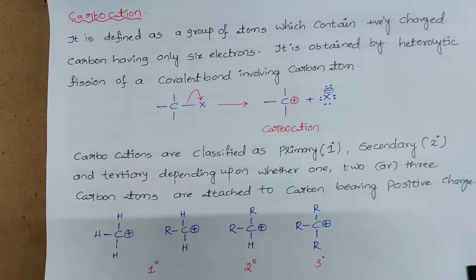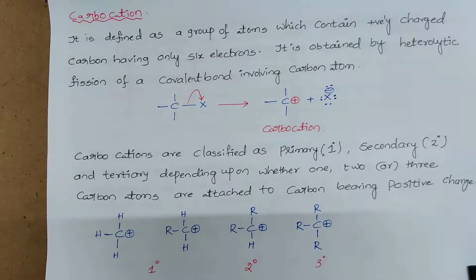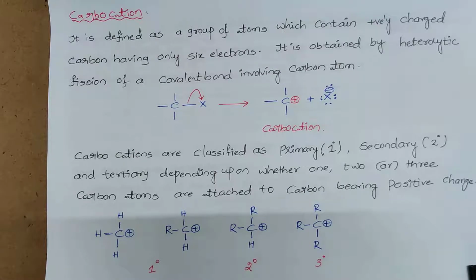How are these carbocations formed? It is generally obtained by heterolytic fission of a covalent bond involving a carbon atom. That means whenever bond cleavage takes place between the carbon and another atom or group of atoms, the carbon can lose both the shared pair of electrons. As a result, the carbon gets the positive charge. An atom or group of atoms in which the carbon carries the positive charge is called a carbocation.